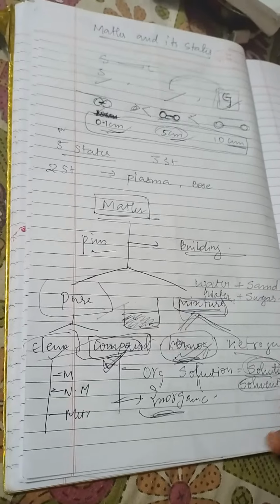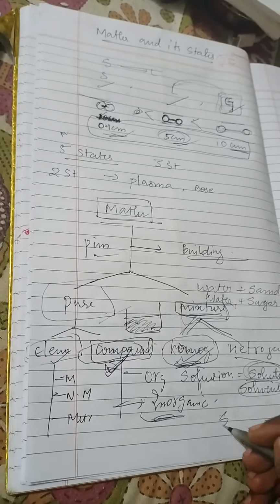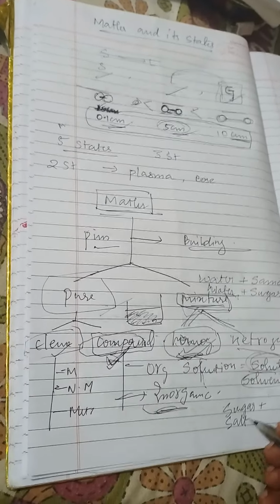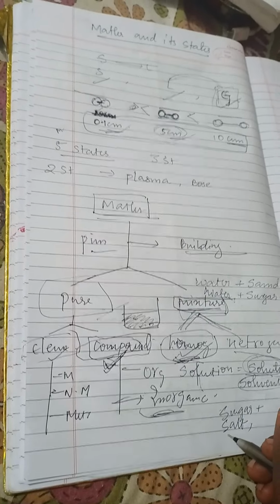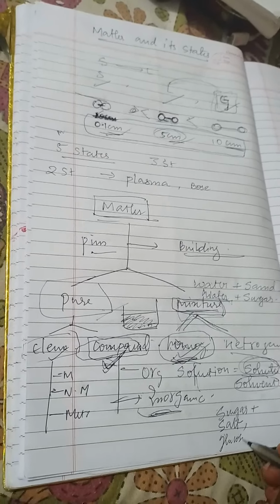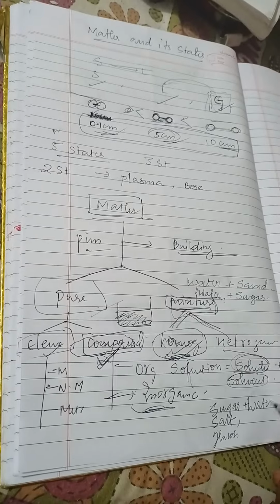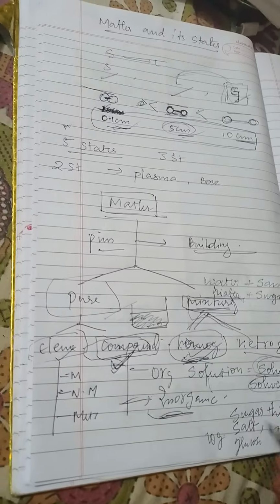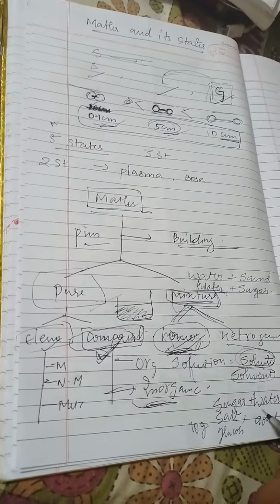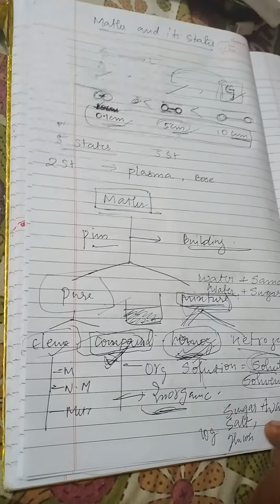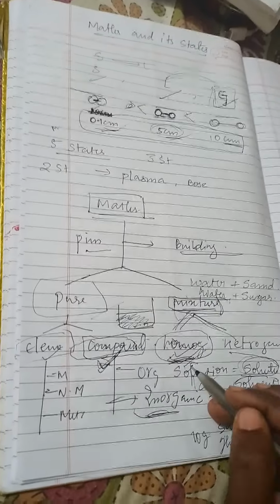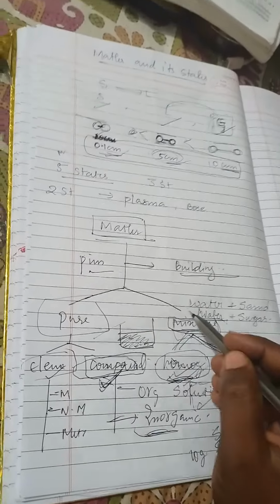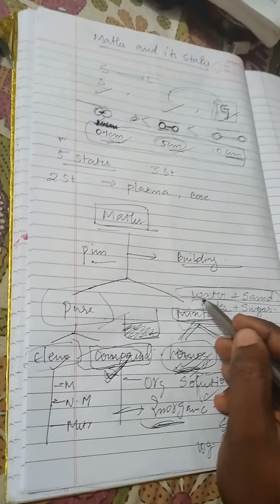Solutes are those substances which we take in small amounts. For example, sugar, salt, or glucose, we take in a small amount. In water we take a large amount. For example, 10 grams of salt, sugar or glucose taken in 90 ml of water is known as a homogeneous mixture. Homogeneous mixtures normally get dissolved. But in the case of heterogeneous mixtures, here I said water plus sand, this comes in it.